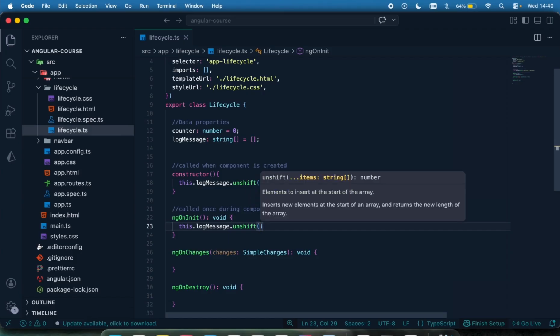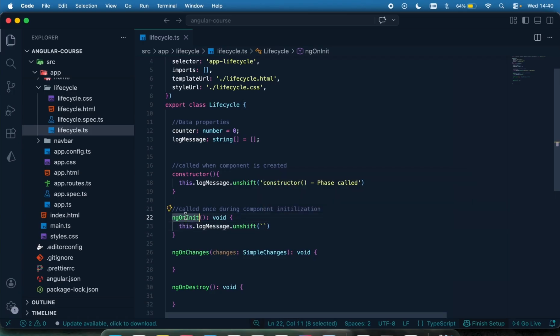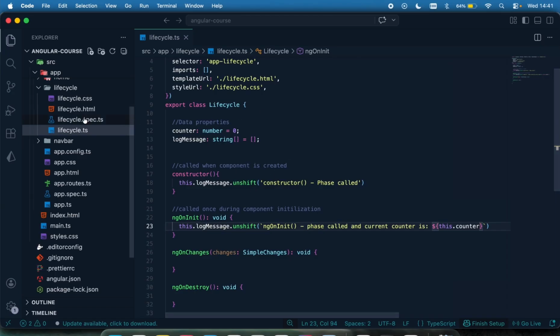And then I'm just going to say this method, ngOnInit is called, and I can just say current counter is, let me just access this using a variable, this.counter. So in my template, when I'm getting this, I just want to know which of these phases has been called. So that's the essence of doing this.